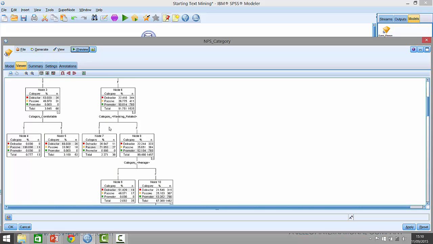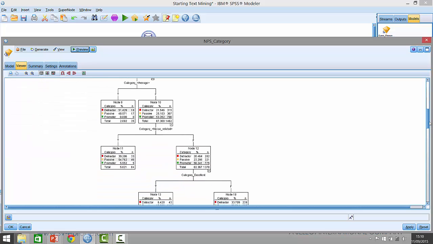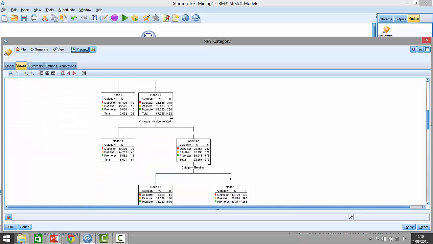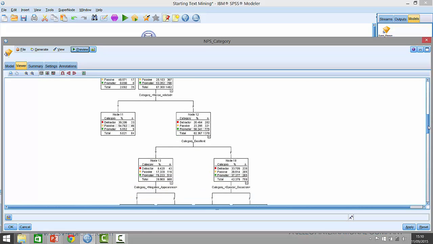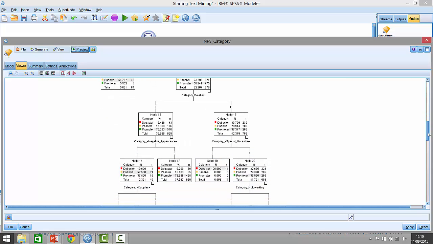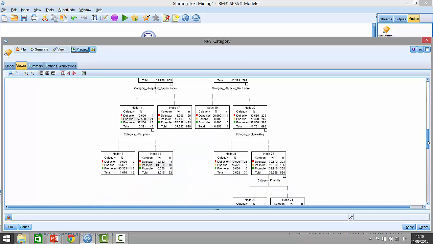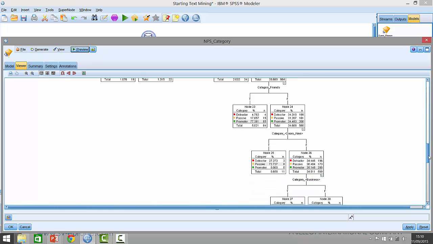They've got a bit of an issue here with wedding related activities, where none of them are showing themselves to be promoters. There are also people mentioning terms like average. So most of the initial terms are really the negative things. It's saying that if they mention these negative things, then you're really not likely to give them a high score on that recommendation scale. But if they're mentioning things like friendliness, 77% of them fall in that group.